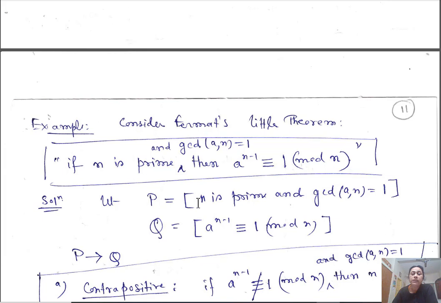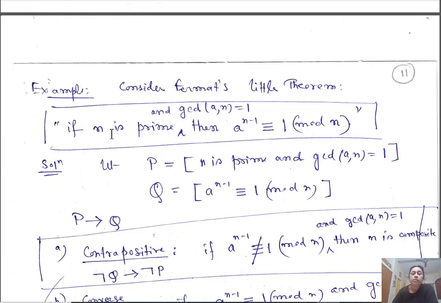So if I say P is this proposition, n is a prime, and I will put this GCD condition here, and Q is the proposition a to the power n minus 1 is congruent to 1 modulo n for a coprime to n, that means for any integer a with GCD of a and n equal to 1, I put that part in this proposition Q. So Fermat's little theorem is saying this implication, P implies Q.